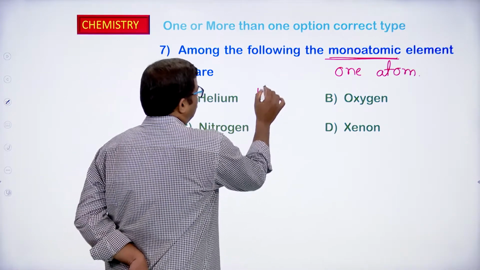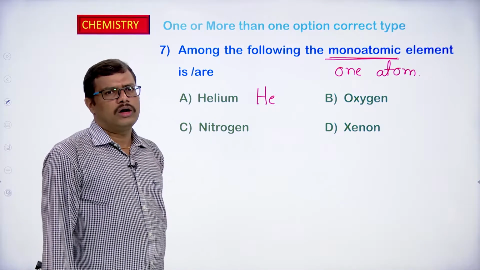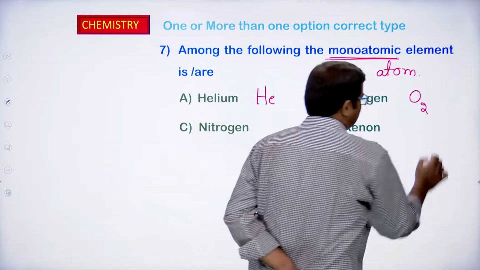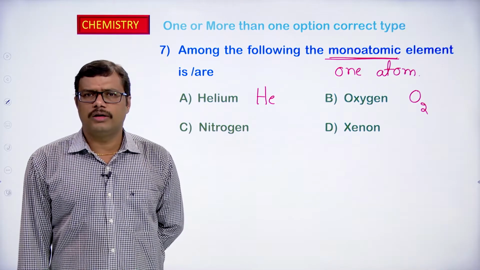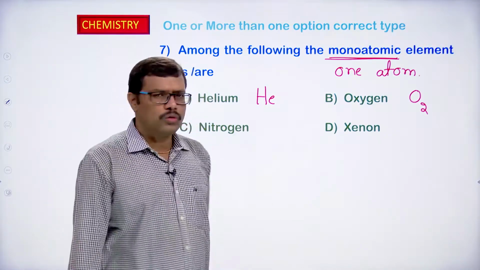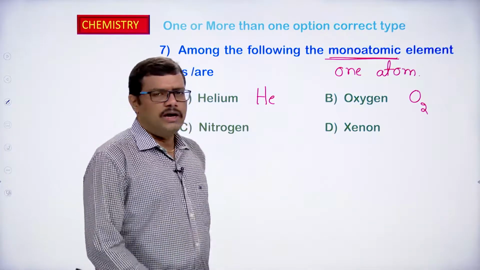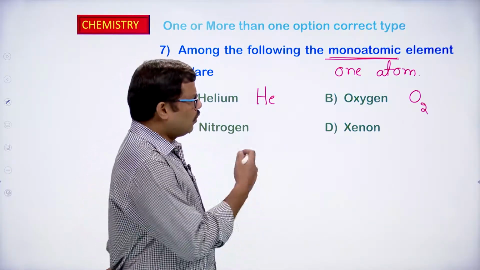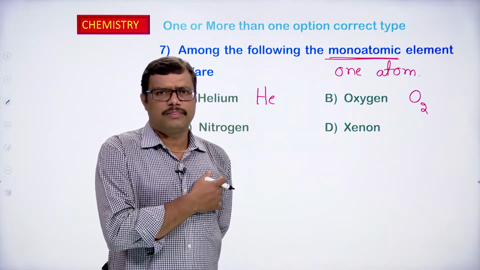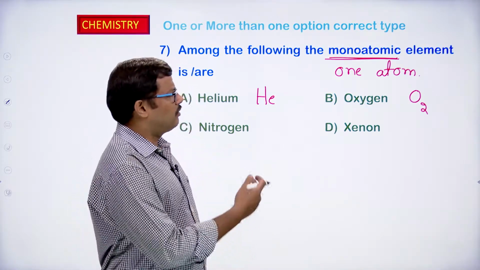So, helium, if you observe, helium in nature exists as He and it is existing as monoatomic gas. When you observe the oxygen, oxygen in nature is existing as O2, diatomic molecule. In nature it exists as O2. O2 in the sense 2 oxygen atoms are combining together and forming oxygen molecule. So, O2 is the molecular form, it is in diatomic phase. How many atoms are present in the case of oxygen? 2 atoms are present. So, it is a diatomic molecule.